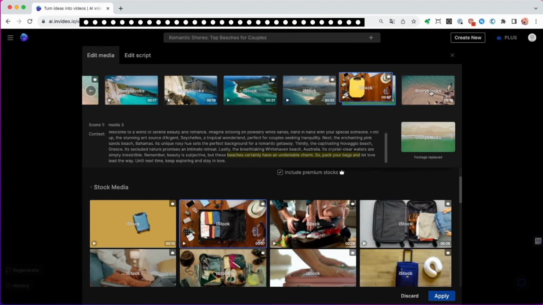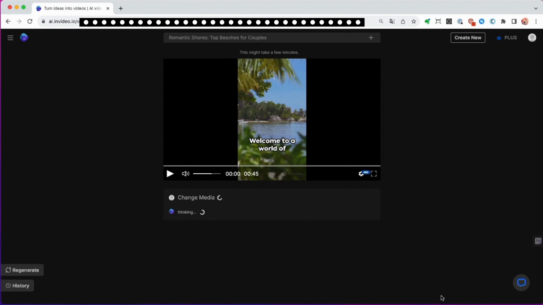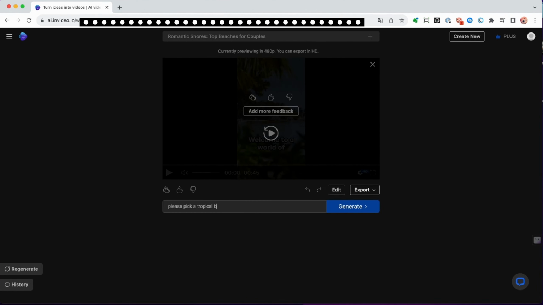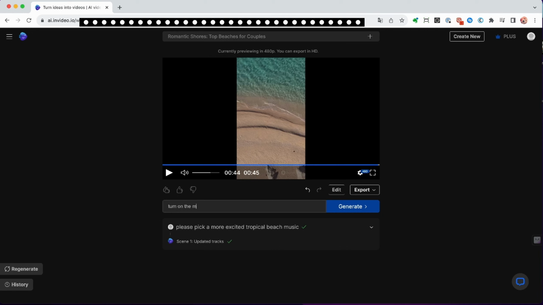Let's replace the last two scenes. Alternatively, as I showed you before, you can also prompt AI to edit the video for you. You can ask it to switch to another background music, turn up or down the volume of the music. Let's check out the final result after editing.